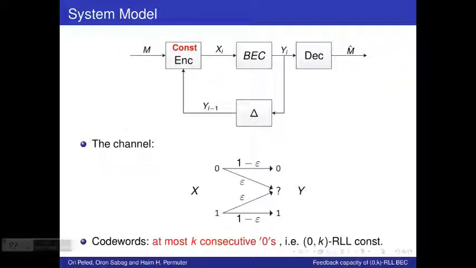The input sequences to the channel are constrained in the following way. The sequences can contain at most k consecutive zeros. That is, of course, the 0k RLL constraint.